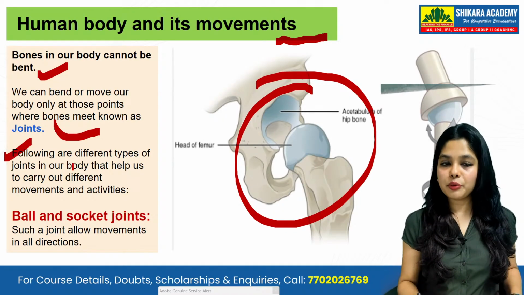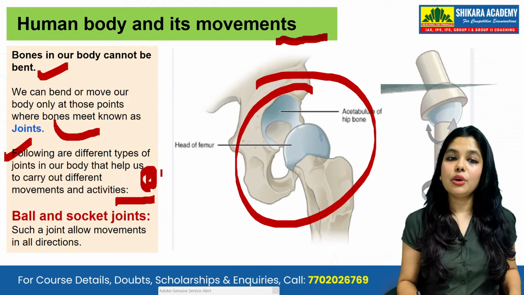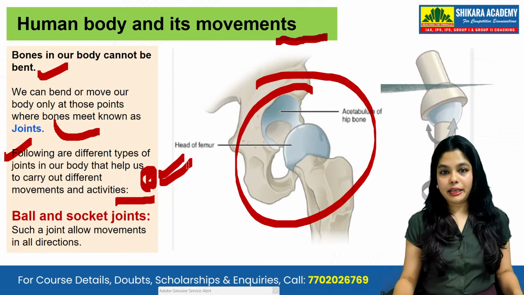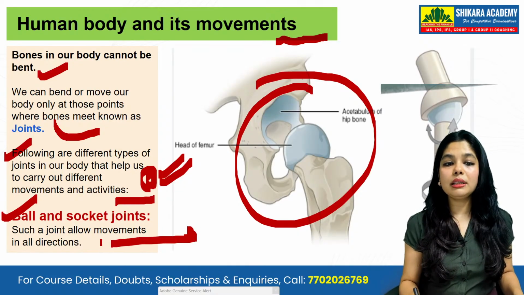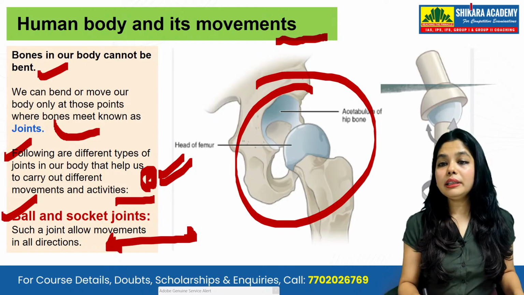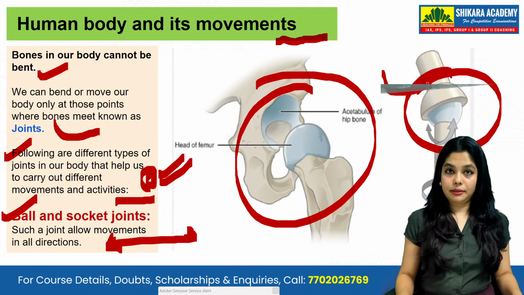Following are different types of joints in our body that help us carry out different movements and activities. All these activities are important. Ball and socket joints: such joints allow movement in all directions. Movement in all the directions will be there.